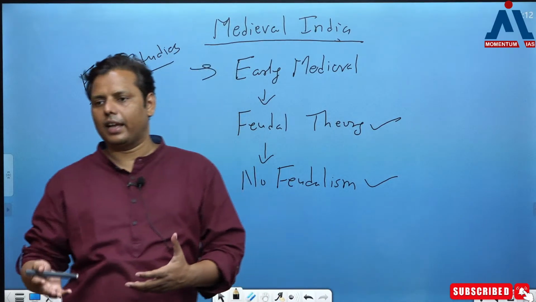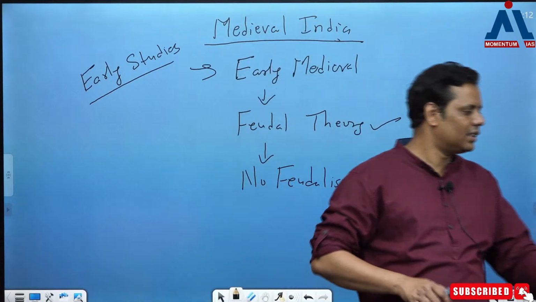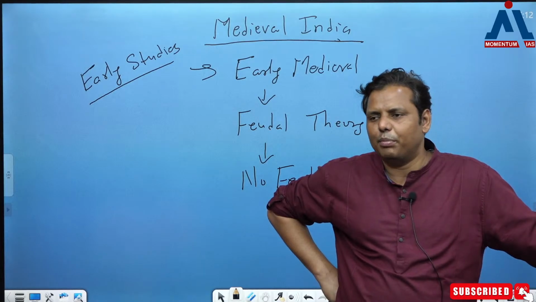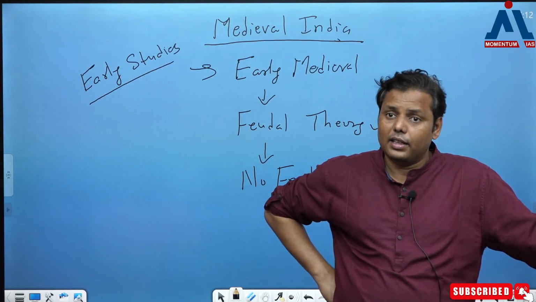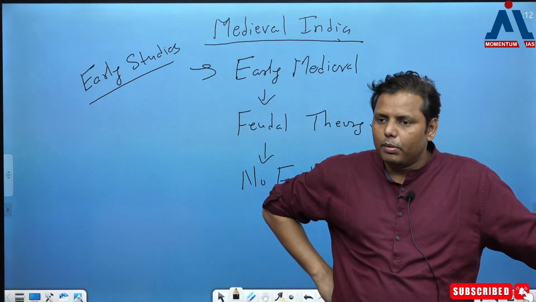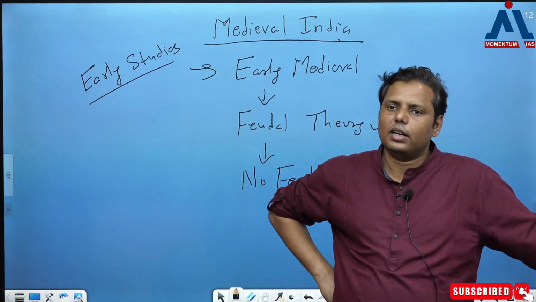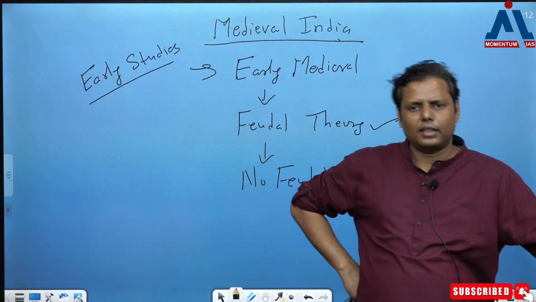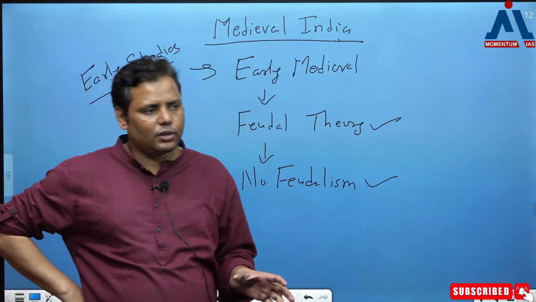Then after that, you find the coming of Muslims in this country. But sometimes what has happened, the coming of Muslims is something which has been overhyped. It is always believed that Muslims came to this country and then they started a different kind of rule. So probably this was considered a landmark for Indian history, and that was another reason why it was considered a separate period. That's the whole idea. They did not see whether some structural changes were there in the society or not.